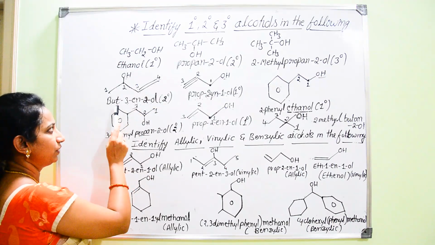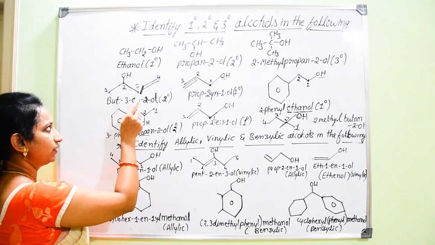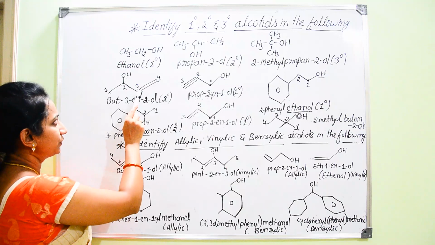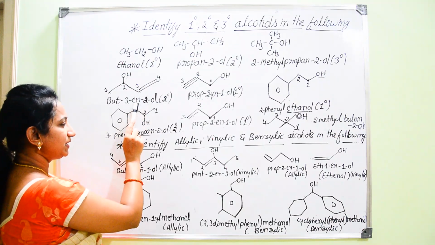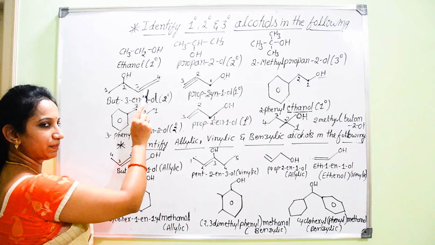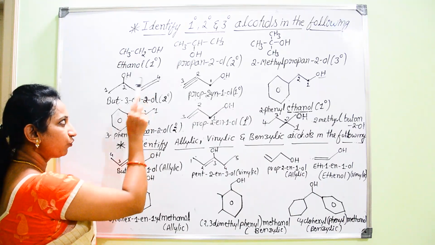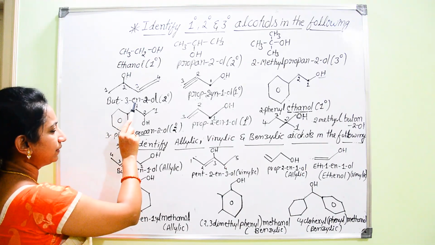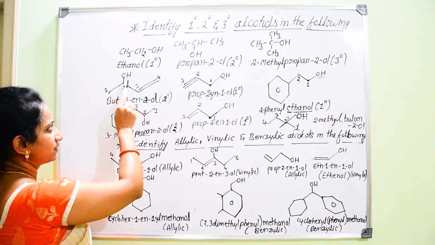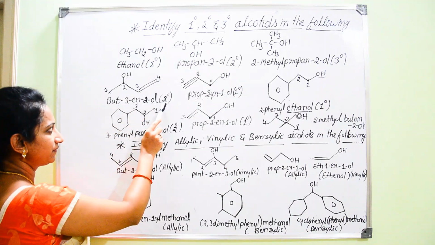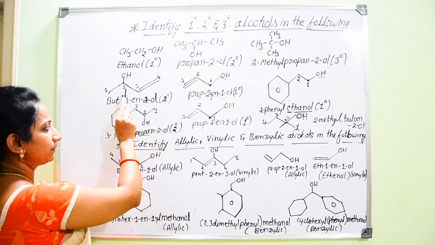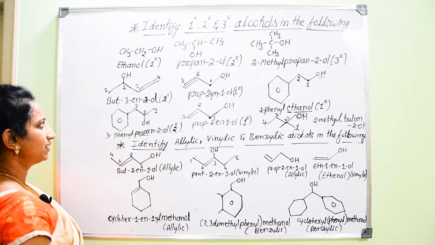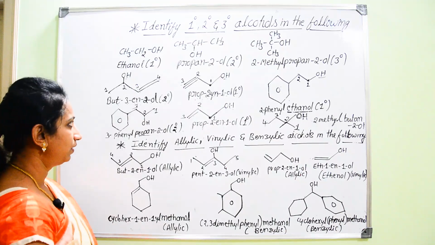After giving numbering, now if you go for the root word, what is that root word? 4 carbon atoms are there, so but. Then you should give the name as ene for this primary suffix, because the double bond is present between 3 and 4 carbon atom. You have to give the numeral 3, ene. Then that suffix functional group is represented as the secondary suffix here. So the position is second position, 3 ene, then 2 ol. The complete name is but-3-ene-2-ol.